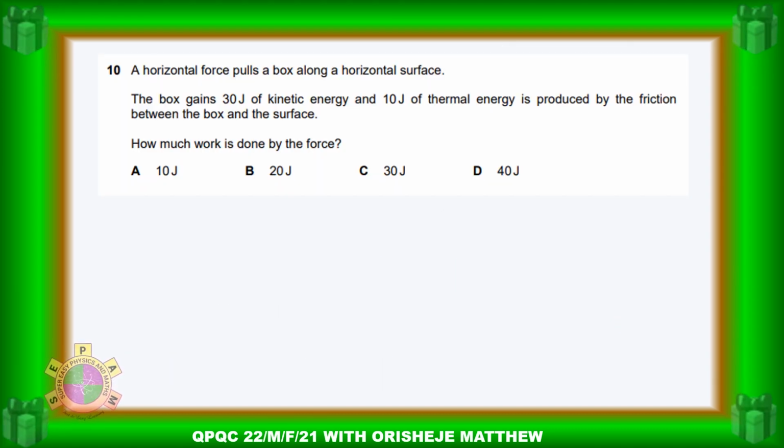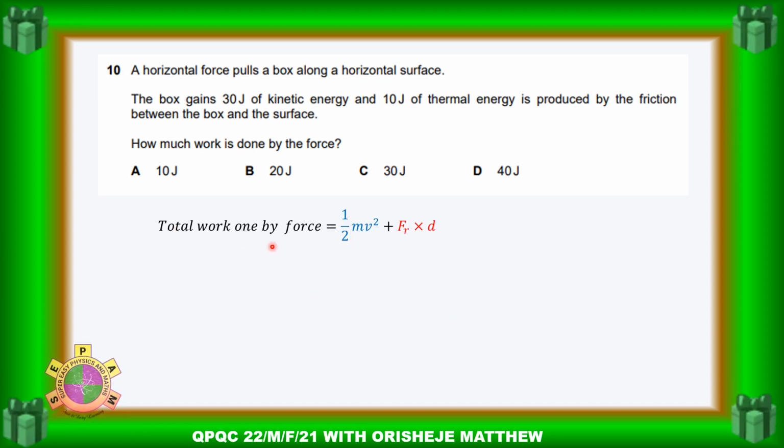Question 10. A horizontal force pulls a bus along a horizontal surface. The bus gains 30 joules of kinetic energy and 10 joules of thermal energy is produced by the friction between the bus and the surface. How much work is done by the force?